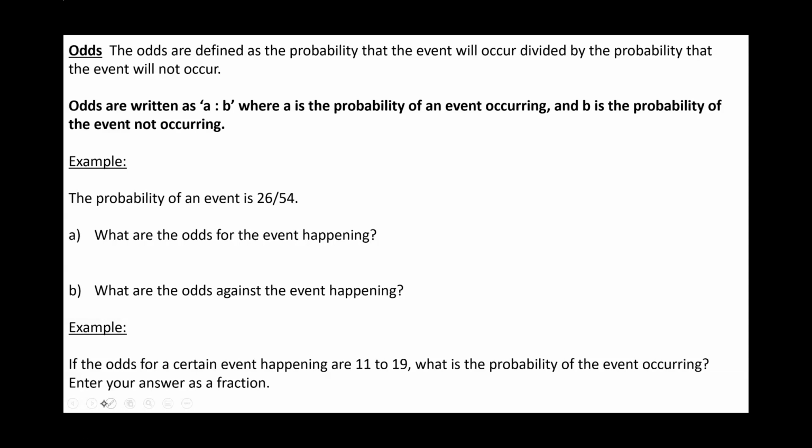Here's another example. The probability of an event is 26 to 54. What are the odds of the event happening? Okay, so the odds of the event happening, remember, odds is that the event happens, so it's a ratio of the event happening to the event not happening.